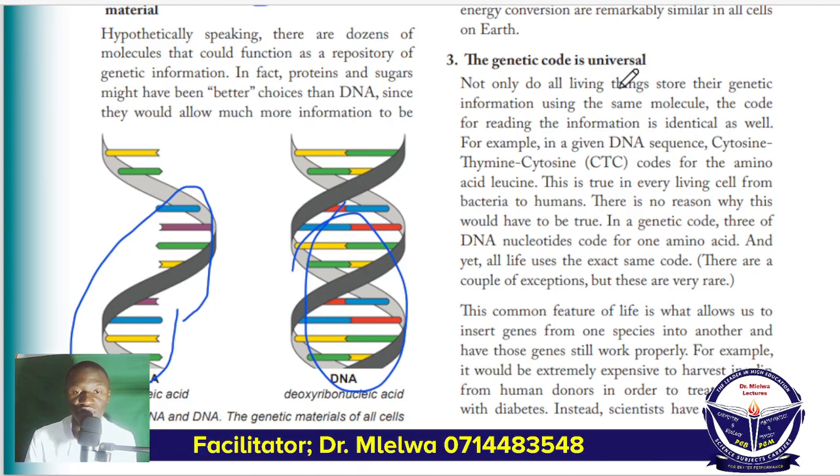Now not only do all living things store their genetic information using this molecule, even the code for reading the information is identical as well. Kwa hiyo taarifa zinazotoka kwenye DNA kwenda kwenye RNA kwa all living organism, zinafanana sana. For example, in a given DNA sequence, cytosine, thymine, cytosine, CTC codes for amino acid leucine. Katika DNA CTC ina code for amino acid leucine. Utakuta for many living organism, the code CTC will code for leucine.